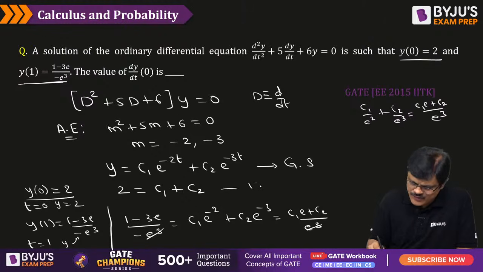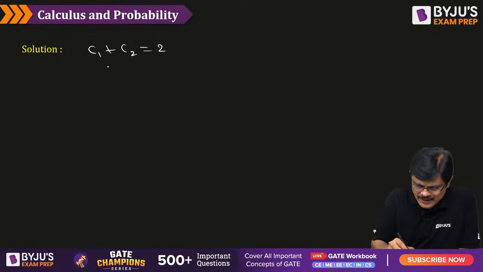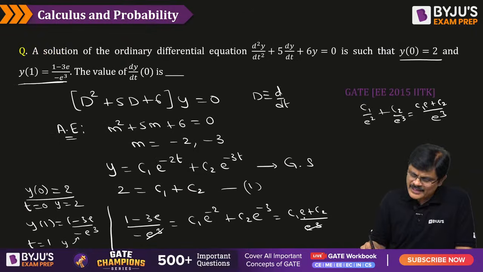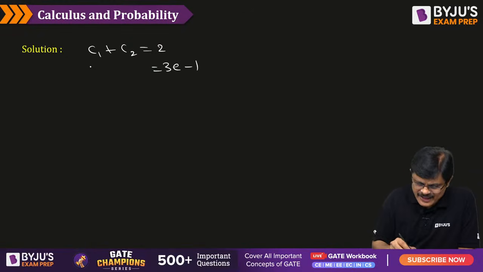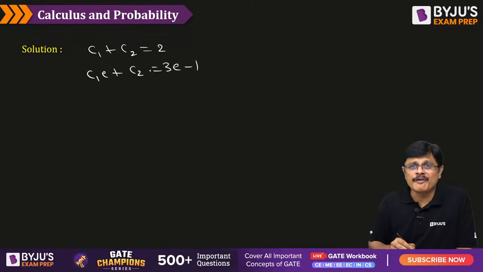Call this equation 1. The second equation, you can multiply with the minus sign so that it becomes 3 minus 1, which is equal to c1 e plus c2. Now you have to solve these two equations for finding the values of c1 and c2, my dear friends.